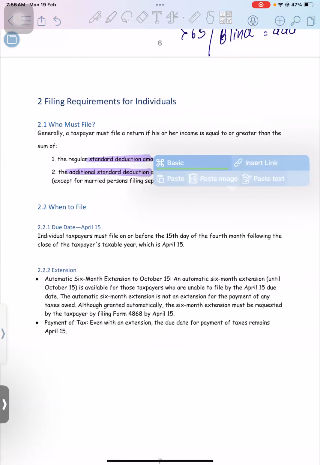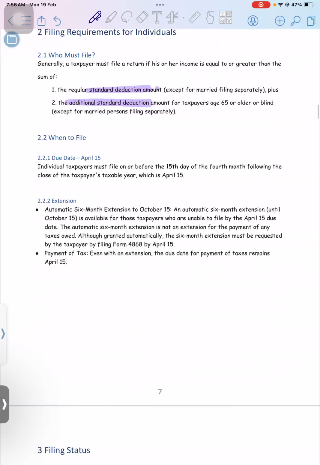So right now, the first one is very much clear to everyone, that you have to check the filing status. To check the filing requirement, the first one is standard deduction. Now, only these two criteria are not there. These are the basic criteria. Apart from this, as and when we do the other chapters, we will highlight that this person needs to file the return, this person needs to file the return. Okay, who must file the return? This is the basic criteria.